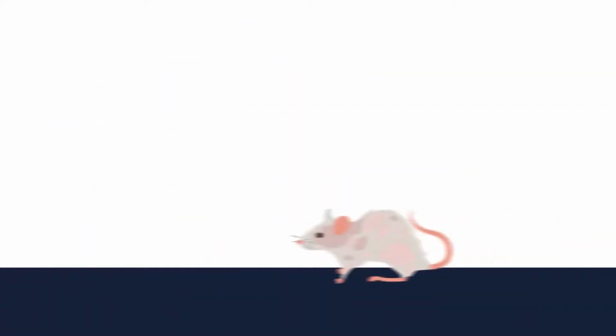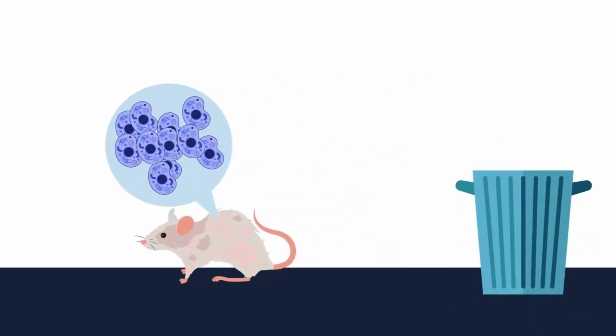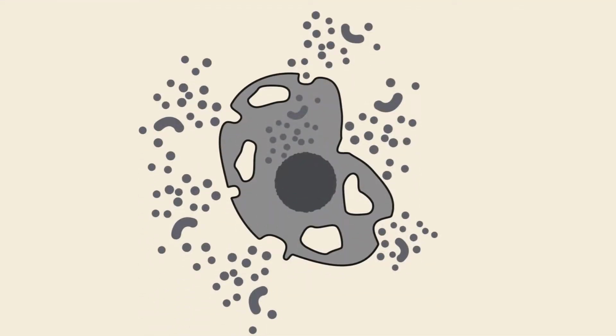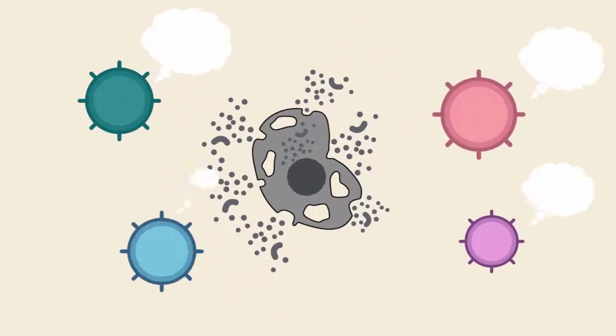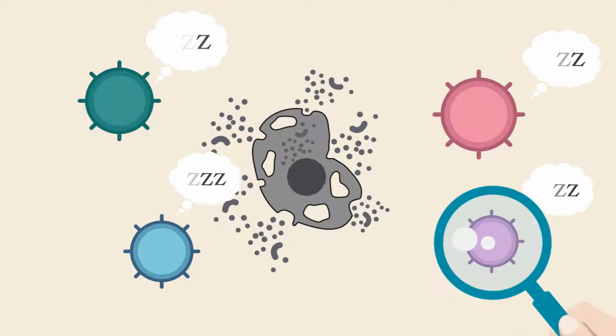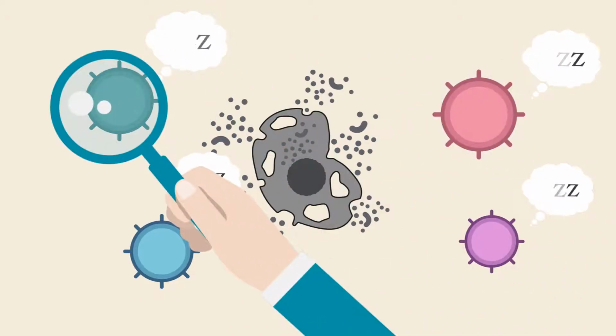Previous studies have shown that the accumulation of senescent cells is a key characteristic of many diseases, and the removal of these cells can lead to significant health improvements, and thus, clearing of senescent cells has emerged as a promising therapeutic approach. While it is generally believed that buildup of senescent cells is related to a failure of immune surveillance, the precise identity and mechanism of these immune cells involved in surveillance of senescent cells was not known until recently.